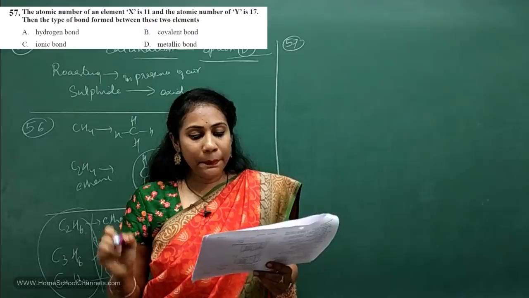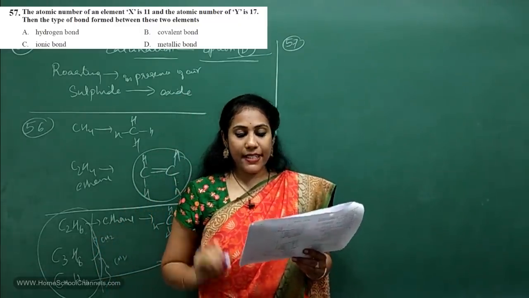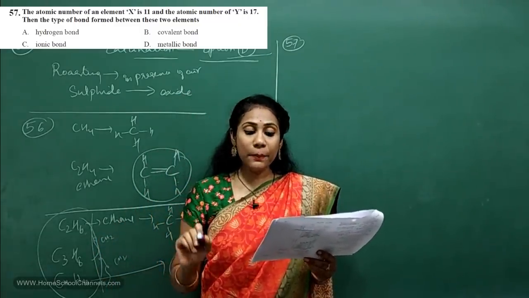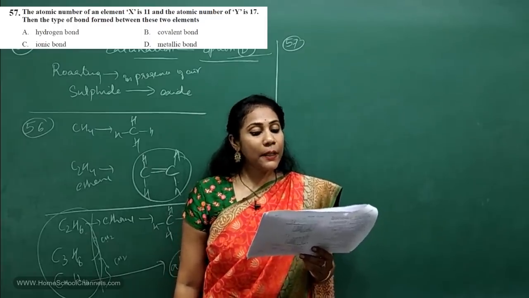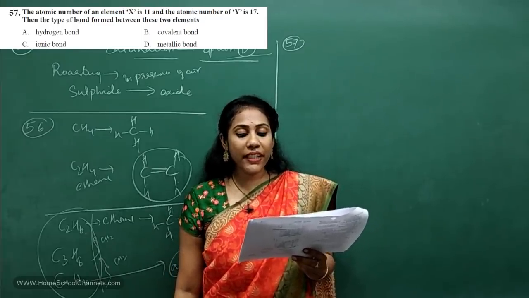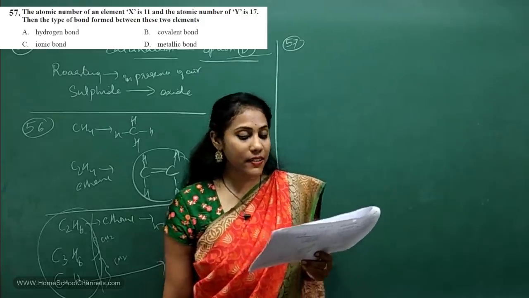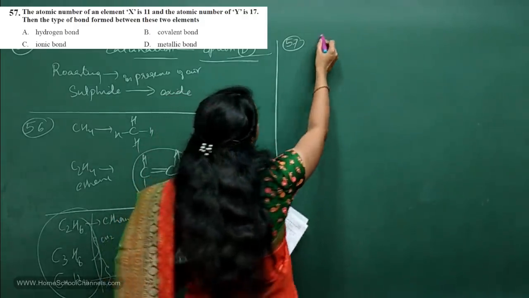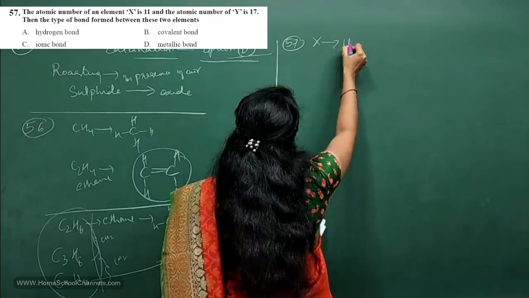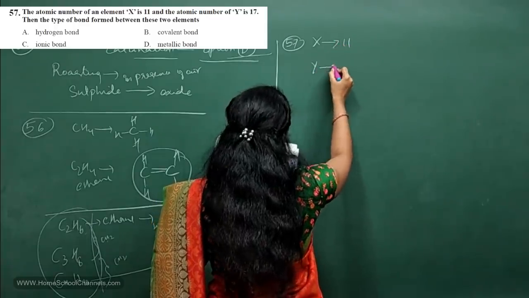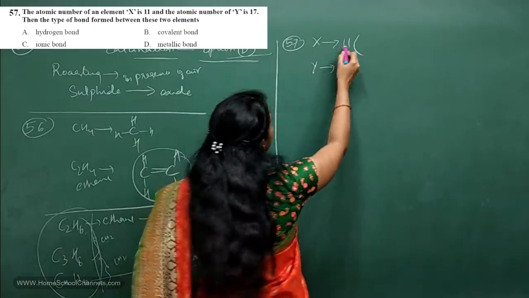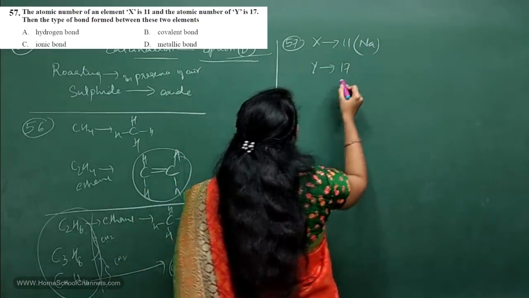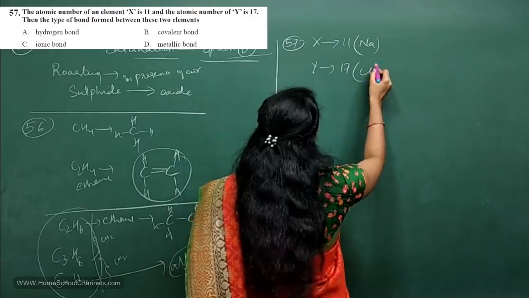The atomic number of element X is 11 and the atomic number of Y is 17. Then the type of bond formed between these two elements is... Atomic number of X is 11, atomic number of Y is 17. Can you tell me what these elements are? Atomic number 11 means it is sodium. Atomic number 17 means it is chlorine.